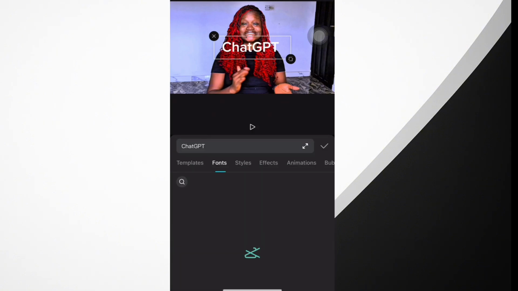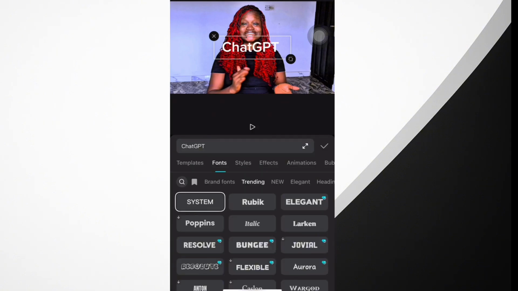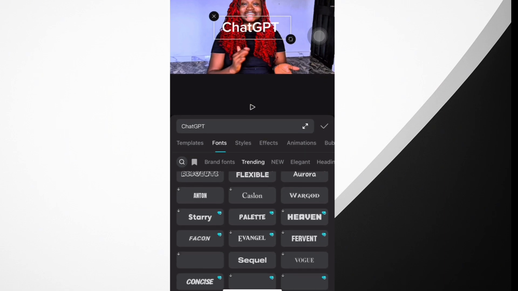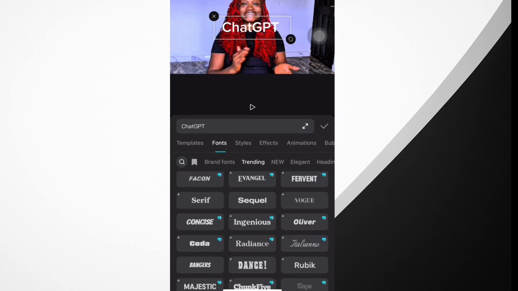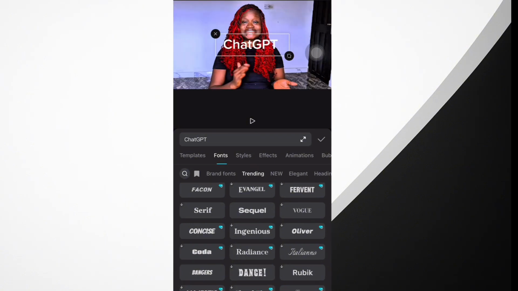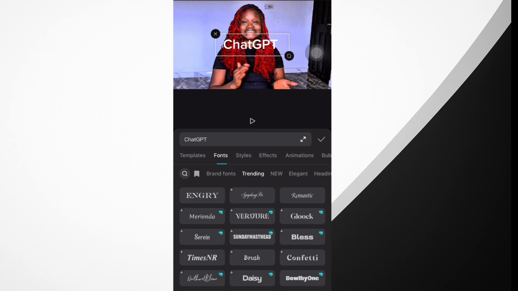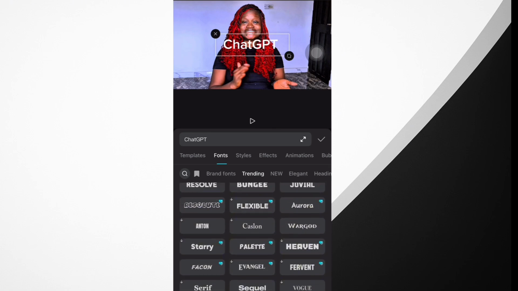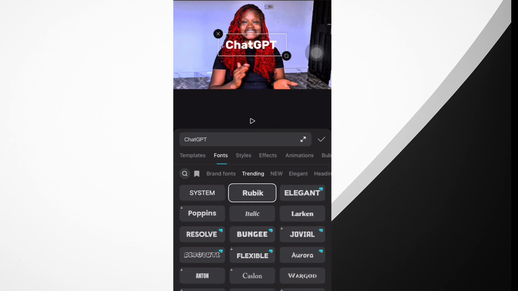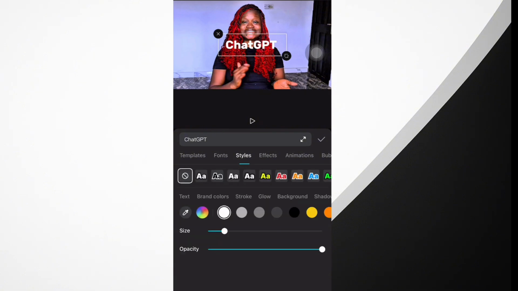Then we go to the next, which is the fonts. We have so many font types, so you choose the one that you prefer. The ones that have a standard type are the ones that have something on them, while the ones without are available for free. So we'll be going with Rubik. I love using Rubik a lot. So you click on it, then go to the next, which is our style.